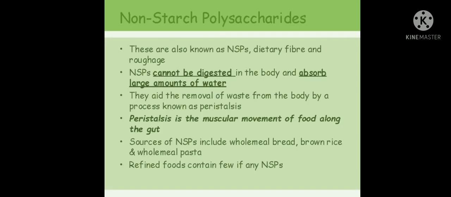Non-starch polysaccharides, also known as NSPs, dietary fiber and roughage. NSPs cannot be digested in the body and absorb large amounts of water. They aid the removal of waste from the body by a process known as peristalsis. Sources of NSP include wholemeal bread, brown rice and wholemeal pasta.